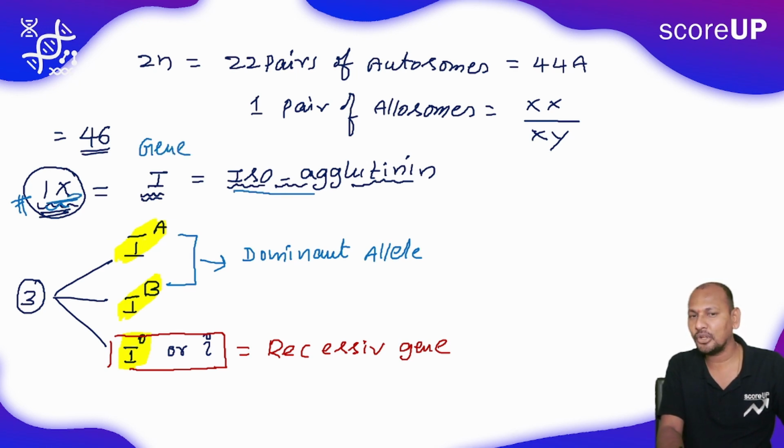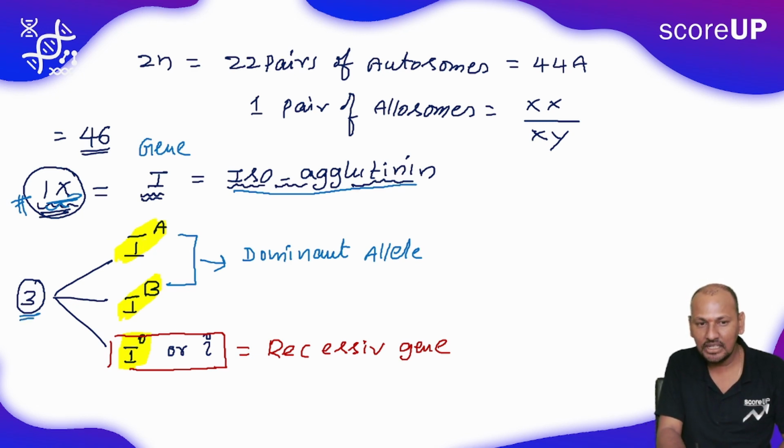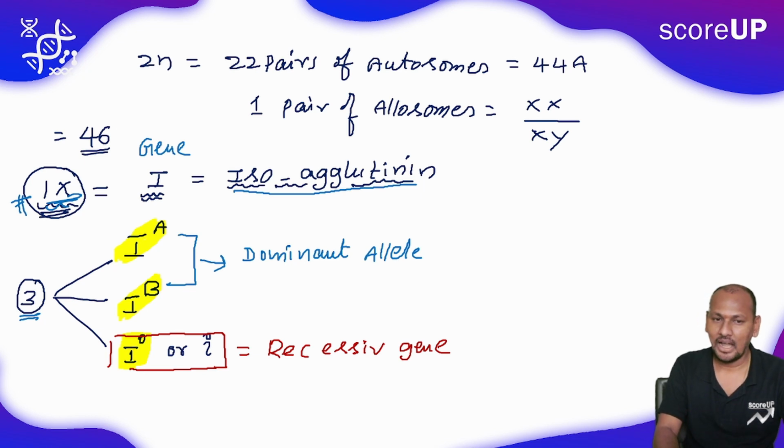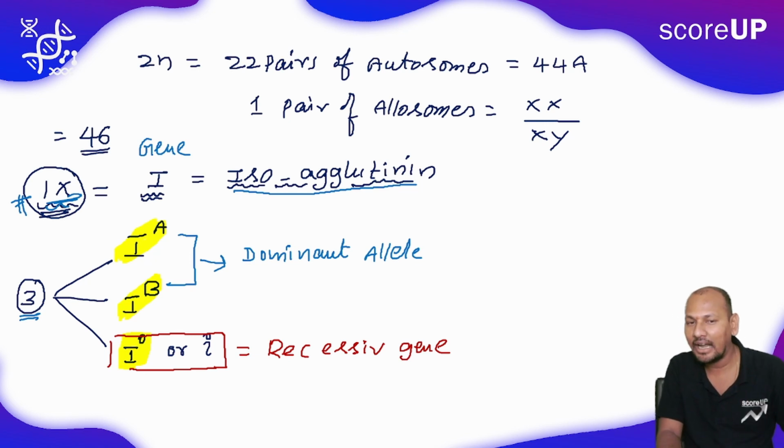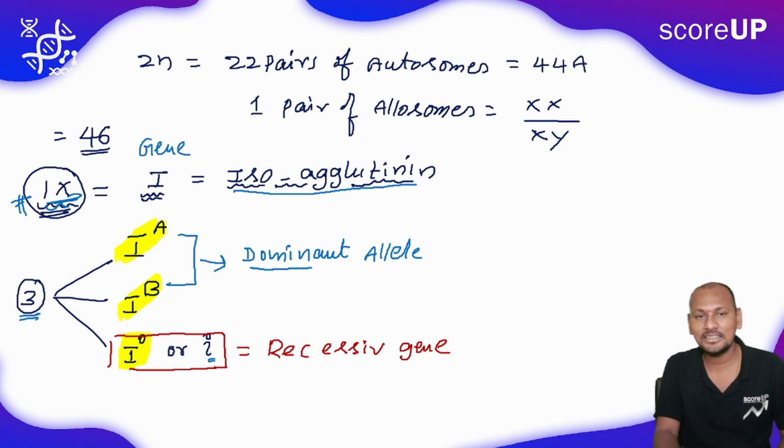This gene is responsible for the synthesis of isoagglutinin. This gene has three alleles. One allele is IA, another one is IB, and another one is IO, and it is recessive. That is why it can be expressed with lowercase. But IA and IB are dominant alleles. That's why they are indicated with capital letters.